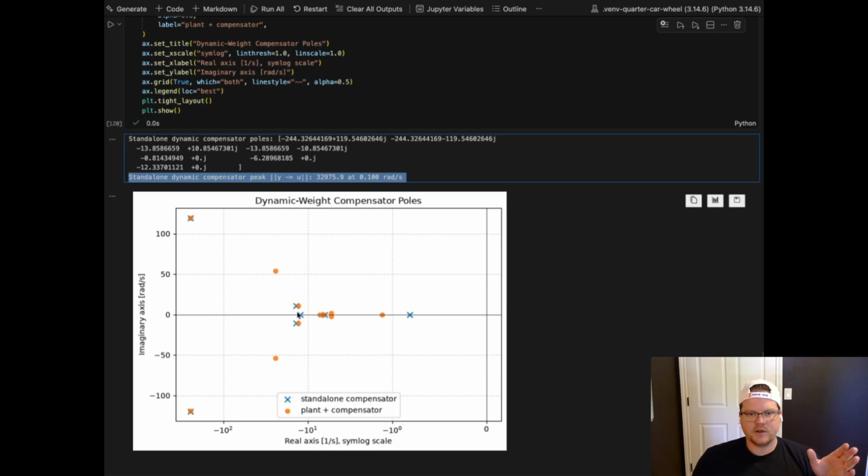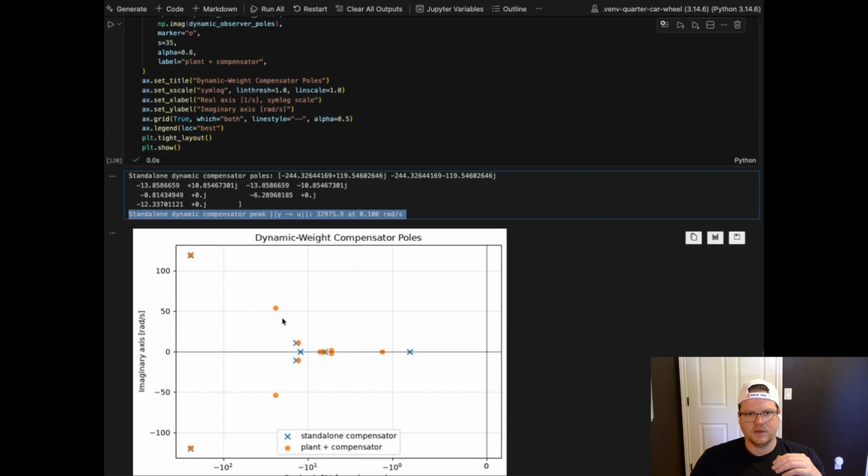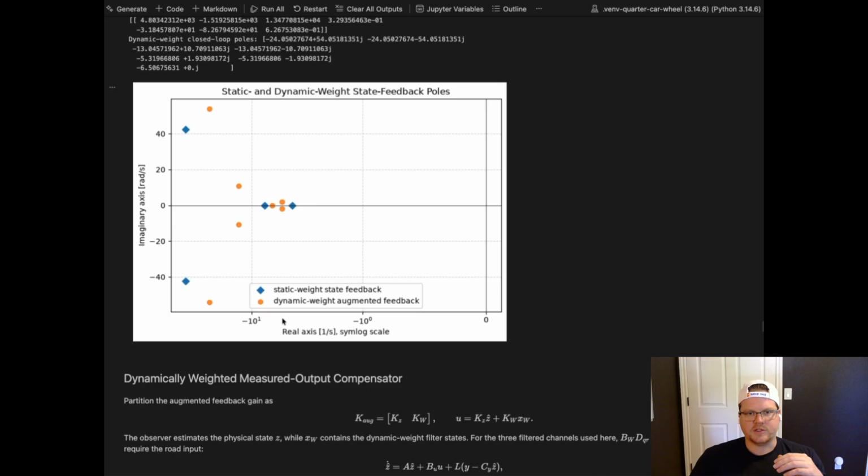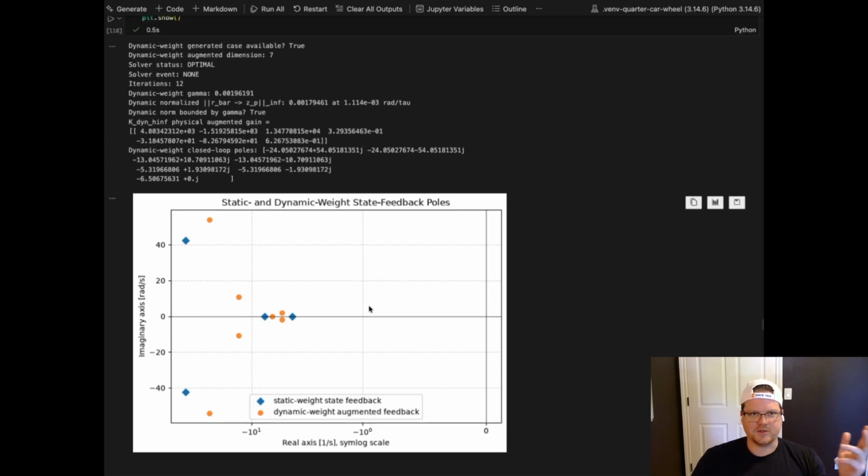So here's the standalone compensator with the blue X, and then the plant plus compensator in this orange dot. And again above, these are the poles of the static weight feedback and the dynamic augmented feedback closed loop.